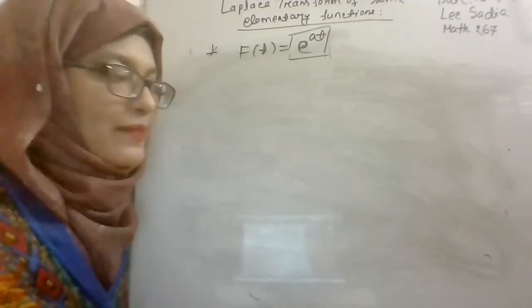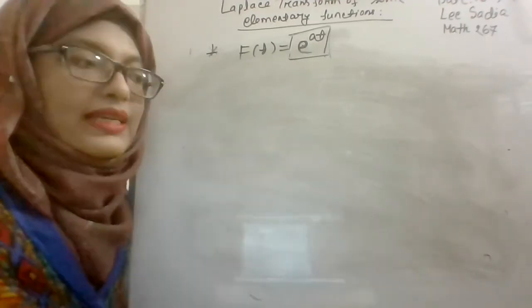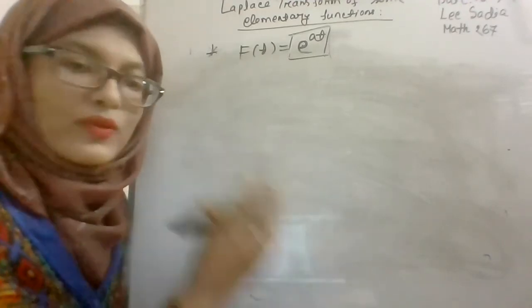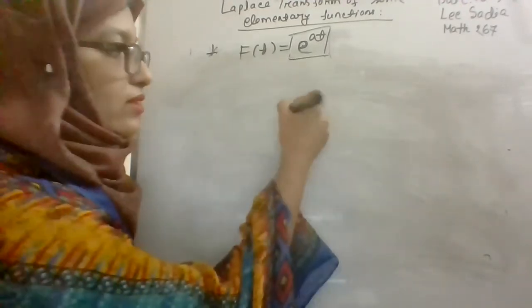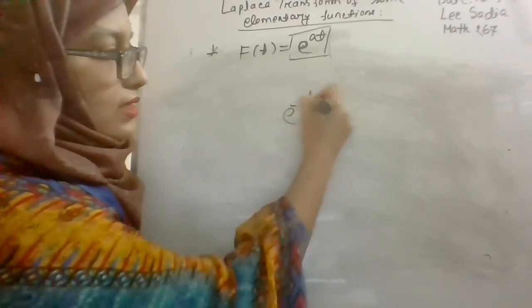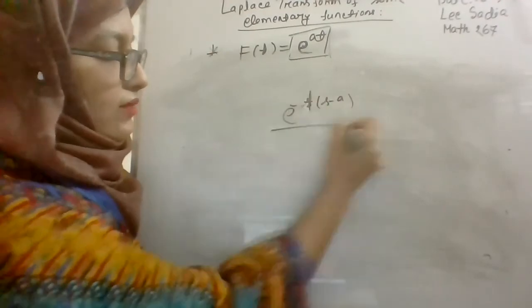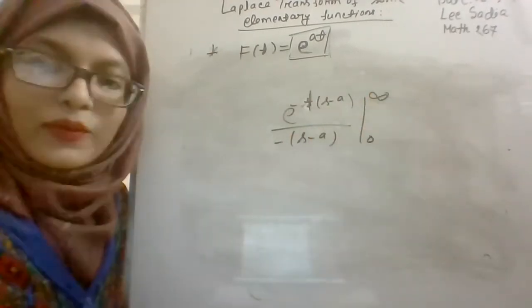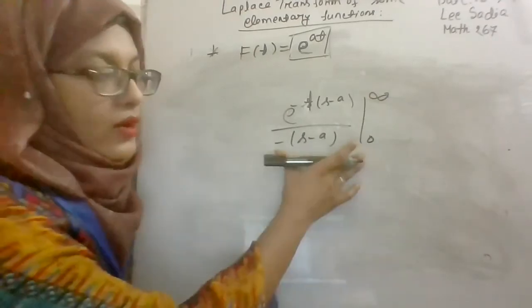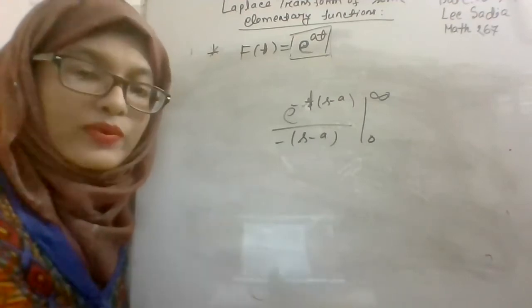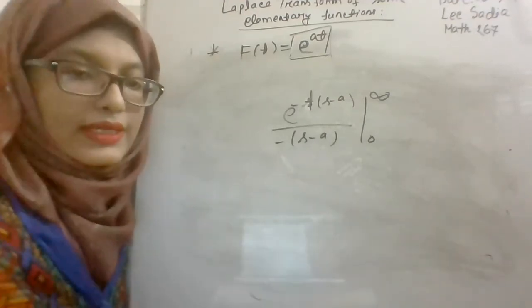Basically, this is the right way. But in our calculations, in most cases, we do not use this procedure. We just directly use this formula, e to the power minus t s minus a divided by minus s minus a from 0 to infinity, right? We directly complete our integration like this, but using a limit is the right procedure for solving an improper integral.